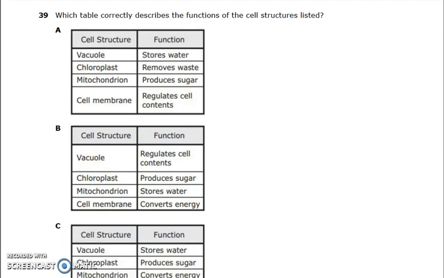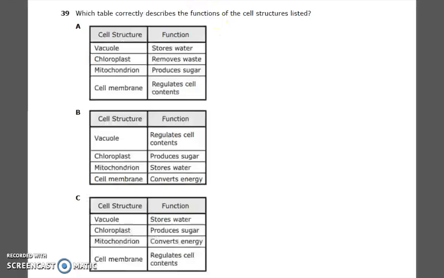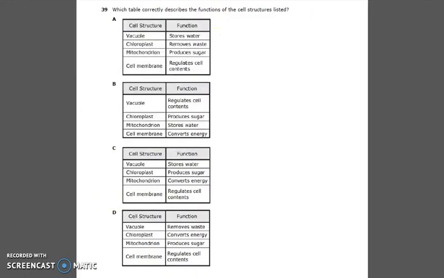Number 39. Which table correctly describes the function of the cell structure listed? A, B, C, or D?